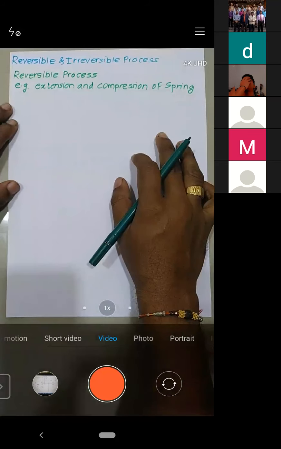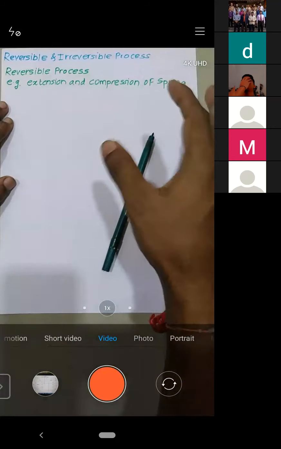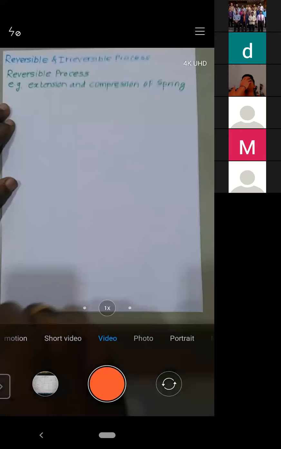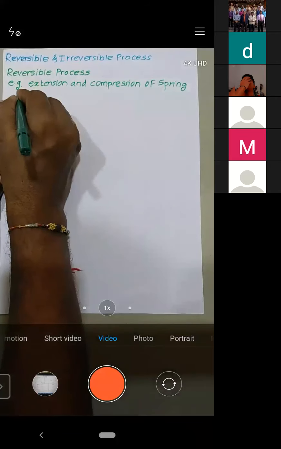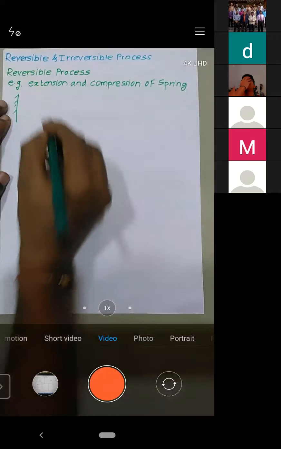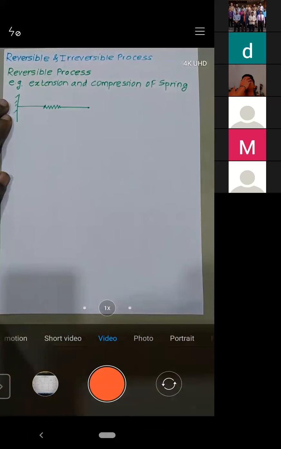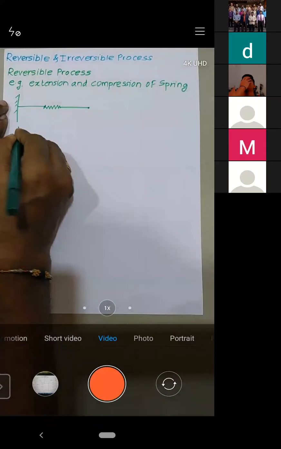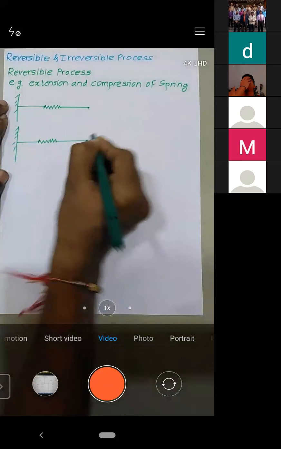What is a reversible process? The process which can be reversed. When you remove the force, let me draw the diagram. Let's consider this fixed end. To this fixed end you attach one spring. This is the initial position. Now to this particular spring, you apply some force.